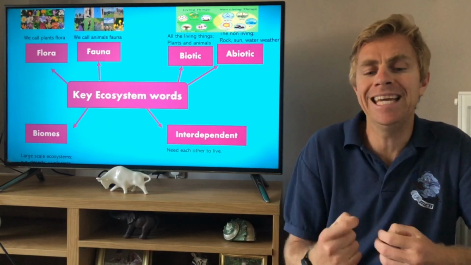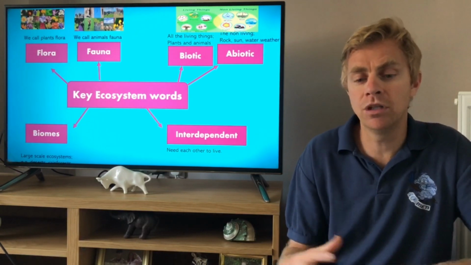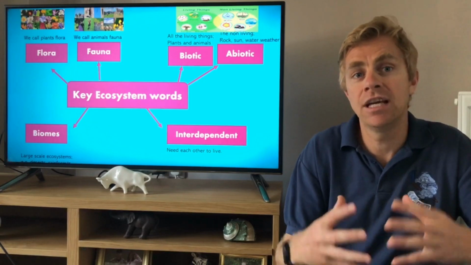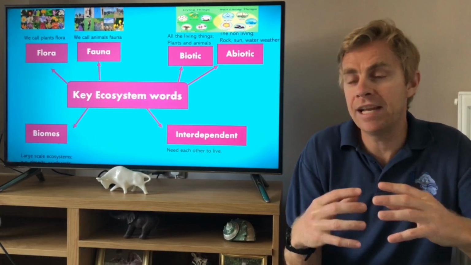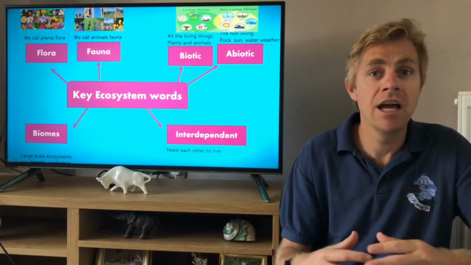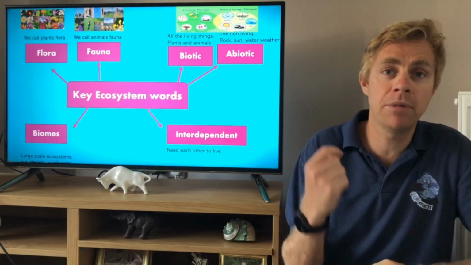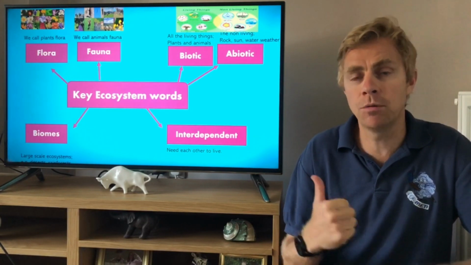You then have interdependent. In other words, they need each other to survive, and an ecosystem needs all four elements to work. If it hasn't got rainfall, if it hasn't got the climate, then the ecosystem won't survive. What I would like you to do is have a go at creating a mind map of all these key words. Go on, have a go.